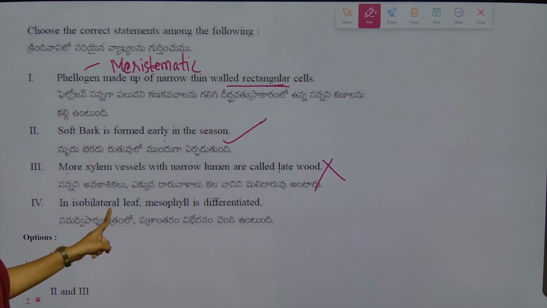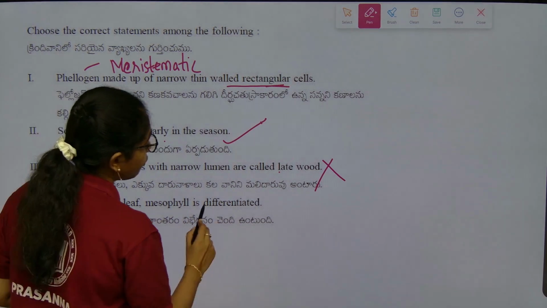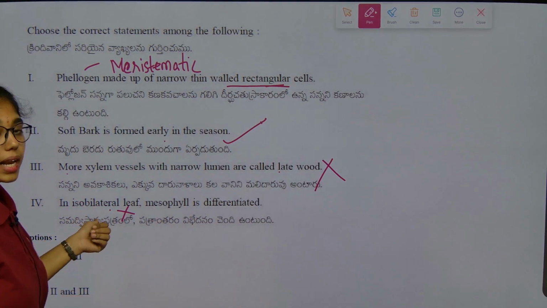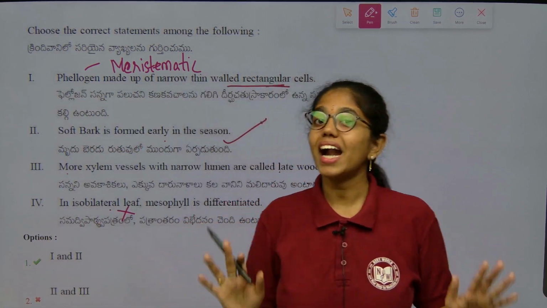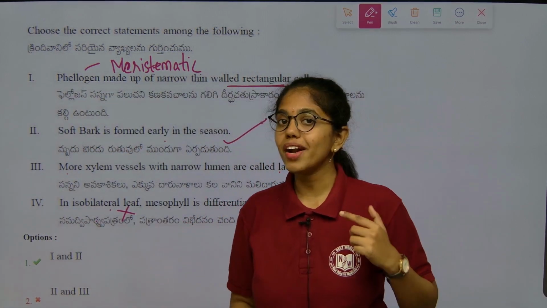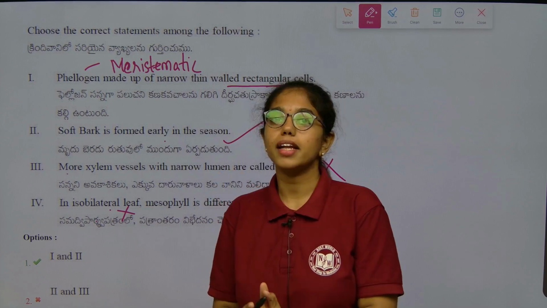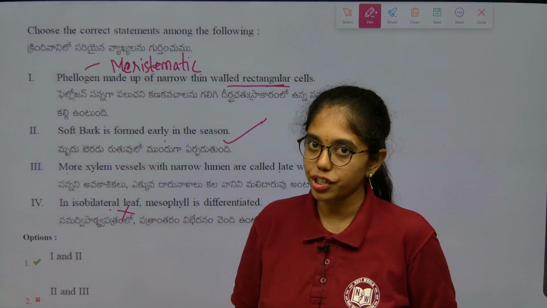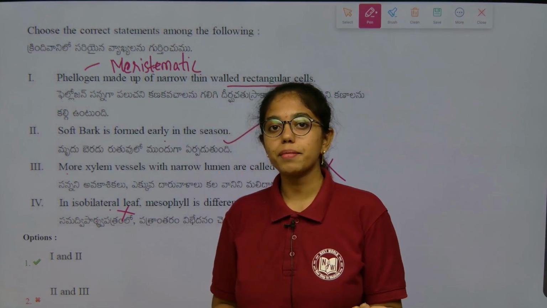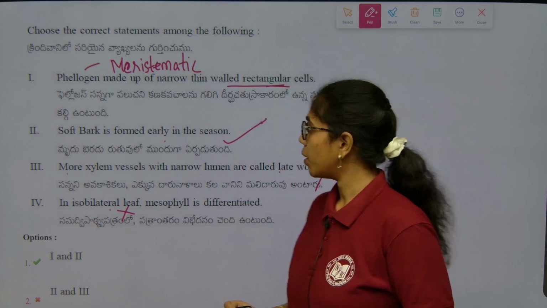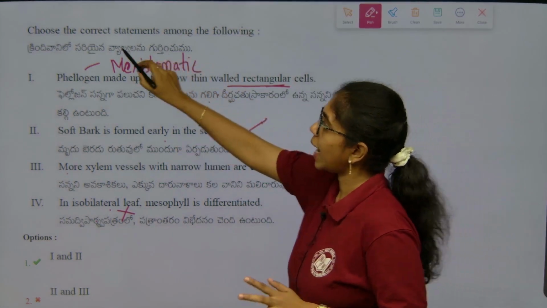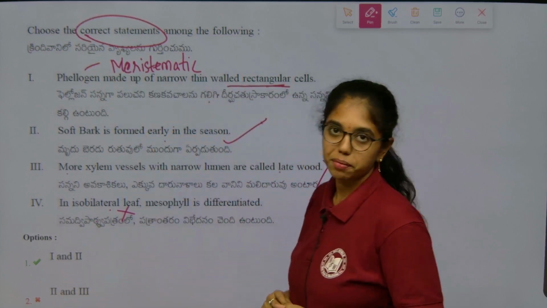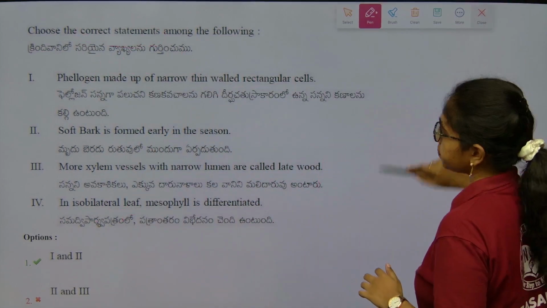Next, isobilateral leaf mesophyll is differentiated, wrong. Isobilateral leaf is seen in monocot leaf where the mesophyll is undifferentiated. Dorsiventral leaf, which is seen in a dicot leaf, has mesophyll differentiated into palisade parenchyma and spongy parenchyma, right. So now we have to go with options 1 and 2, because he asked us to choose the correct statements, right.